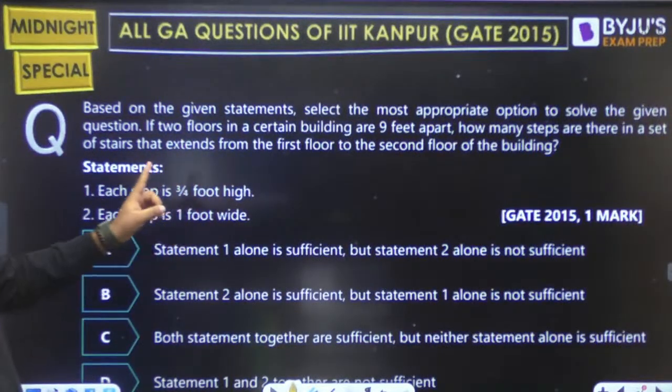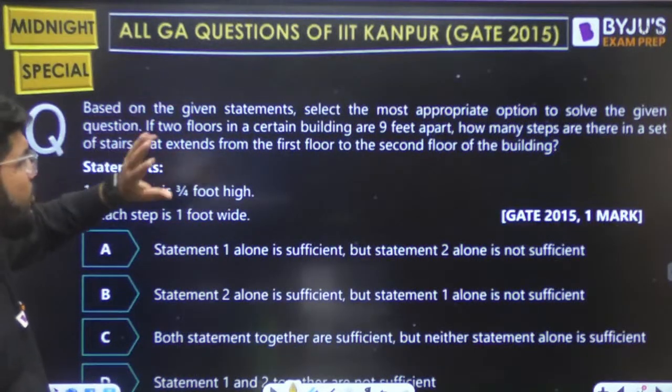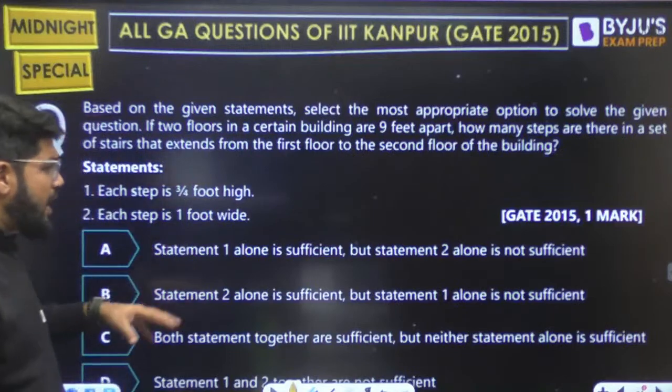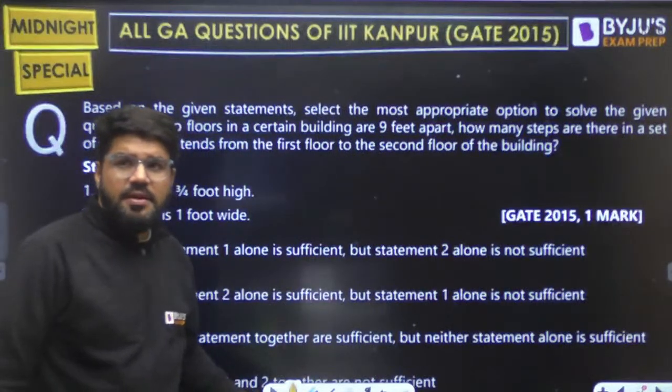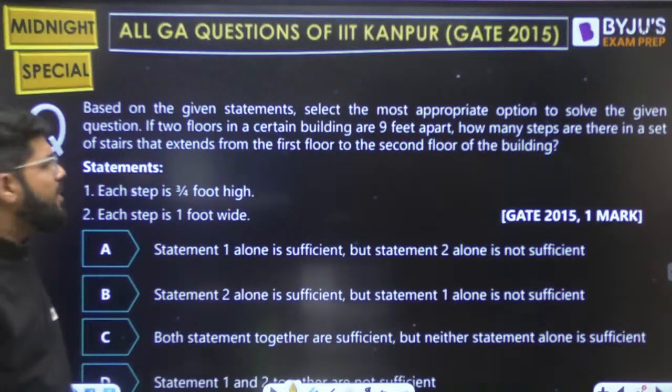How many steps are there in a set of stairs that extend from the first floor to the second floor of the building? How many steps are there? I need to answer this. Okay, but actually I don't want the answer. To answer this question, which of the statements is required? Each step is 3 by 4 foot high. Okay, 3 by 4 foot high.